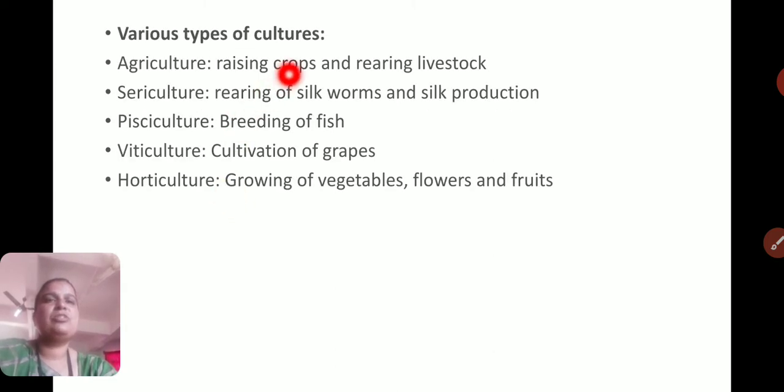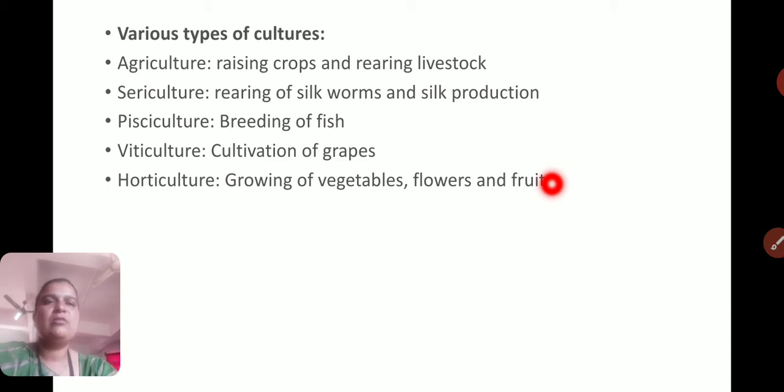Various types of cultures, or various types of farming. Agriculture means what? Raising crops and rearing livestock. Animal husbandry is also done by the farmer, that is rearing livestock. Then sericulture. What is sericulture? Sericulture is rearing of silkworms and silk production. Then pisciculture means breeding of fish. Viticulture is cultivation of grapes. And horticulture means growing of vegetables, flowers and fruits.